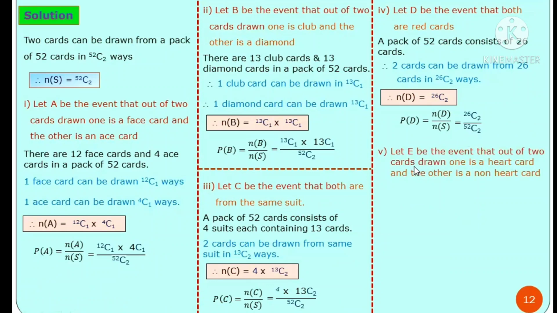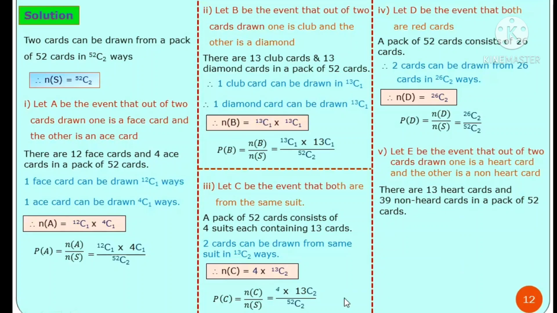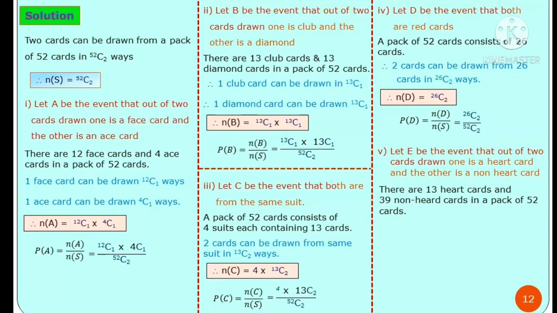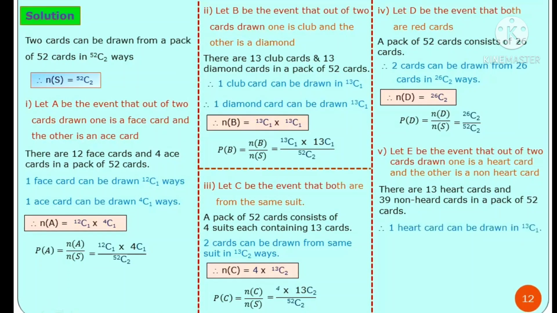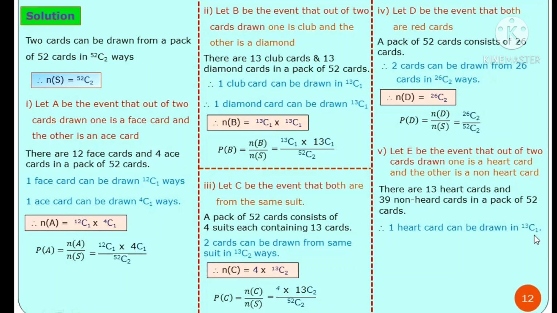Last, event E for the fifth sub question, that first card drawn is a heart card and second is non-heart card. There are total 13 heart cards and 39 remaining. They are the non-heart cards in a pack of 52 cards. From 13 heart cards, one card can be drawn in 13C1 ways.